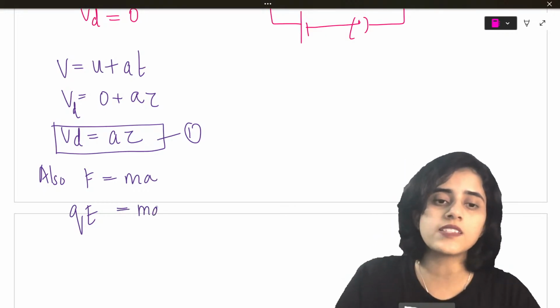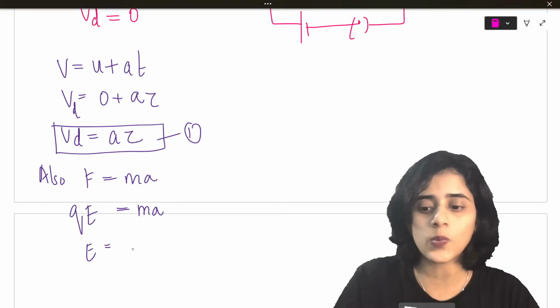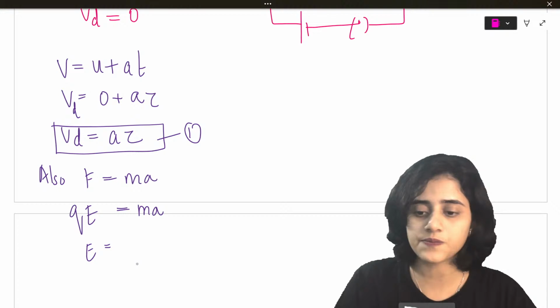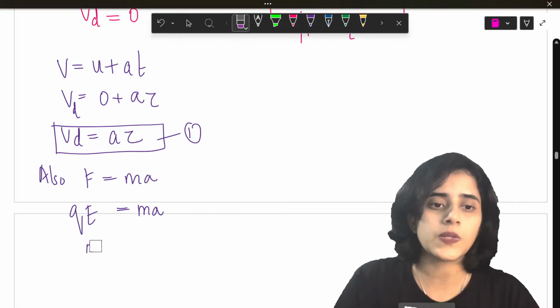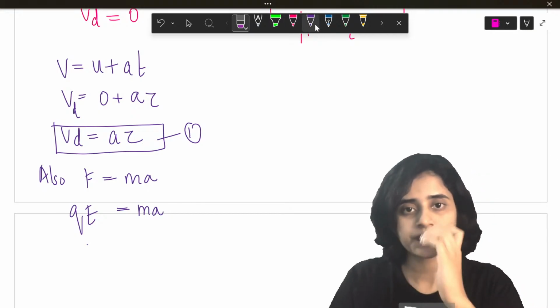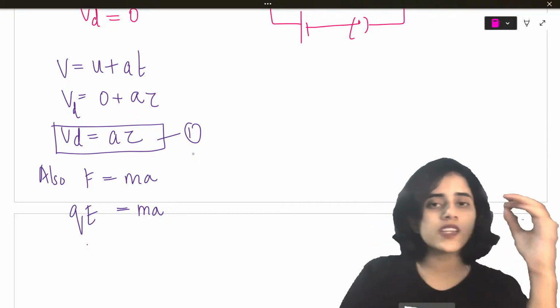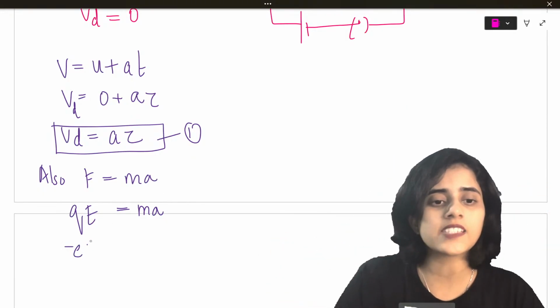And QE is equal to ma. So E can be written as, wait, I will erase this. So what is the charge here? Here electrons are moving, so instead of Q, can't I write it as minus E?